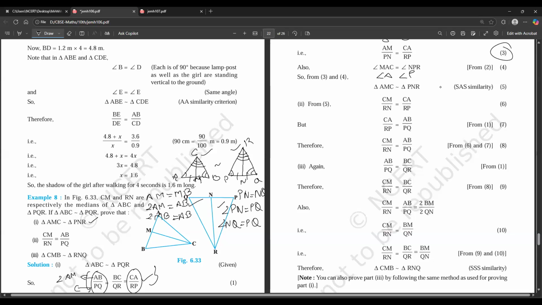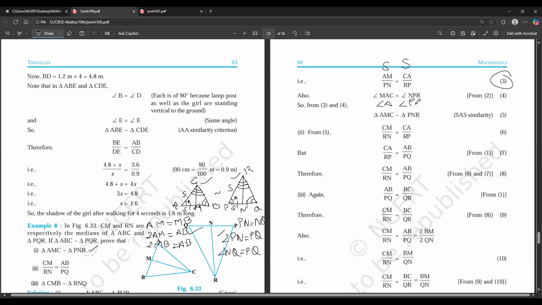That makes sense. So what we are showing here is this side, this angle, and this side, these are in SAS criteria, right? AM by PN, this is one side.